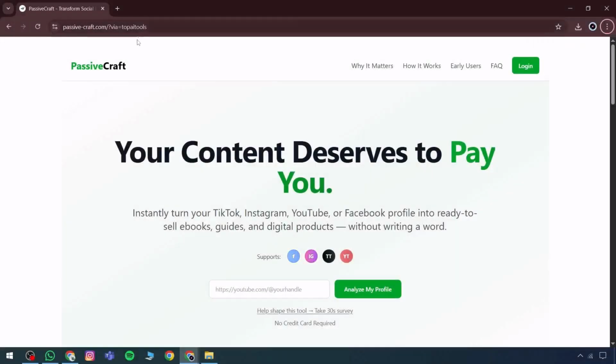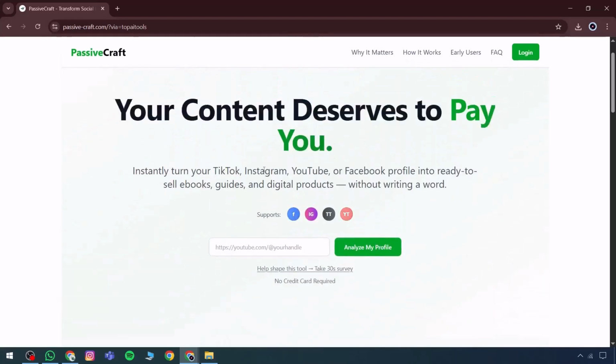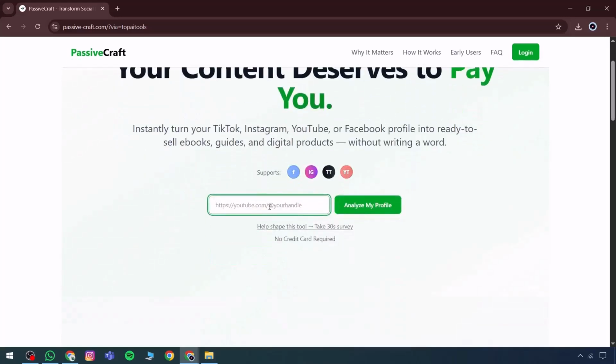The new tool we're going to explore today is called PassiveCraft. PassiveCraft functions as a full-scale production hub, offering a variety of content options. This includes platforms such as Instagram, TikTok, YouTube, Facebook, and several others. What this allows is the ability to directly utilize existing content and extract key segments.